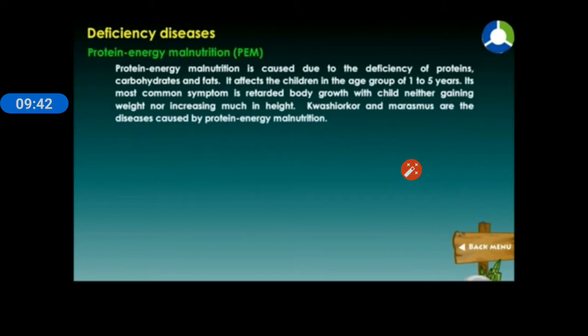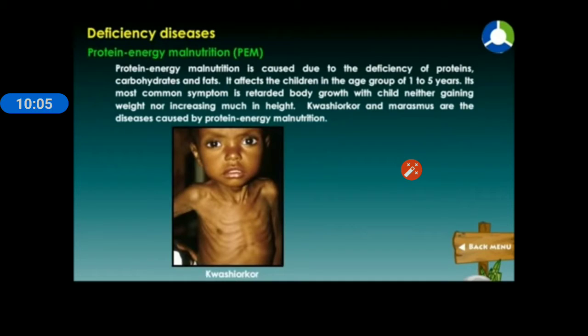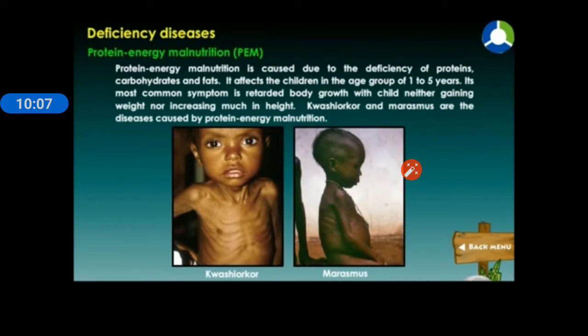Nutrition, PEM, protein energy malnutrition is caused due to the deficiency of proteins, carbohydrates and fats. It affects the children in the age group 1 to 5 years. Its most common symptom is retarded body growth, with child neither gaining weight nor increasing much in height. Kwashiorkor and marasmus are the diseases caused by protein energy malnutrition.